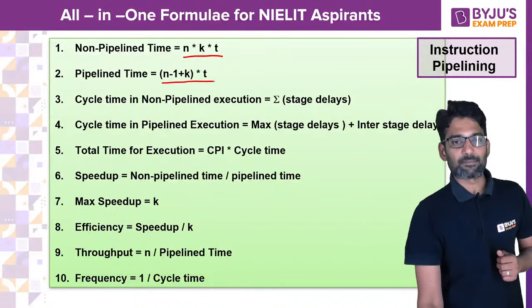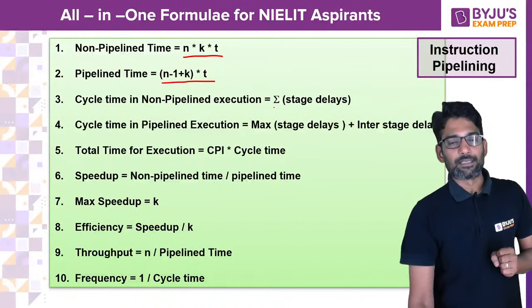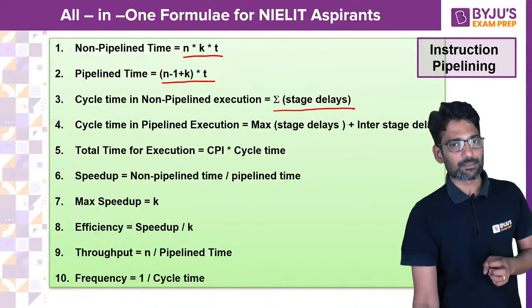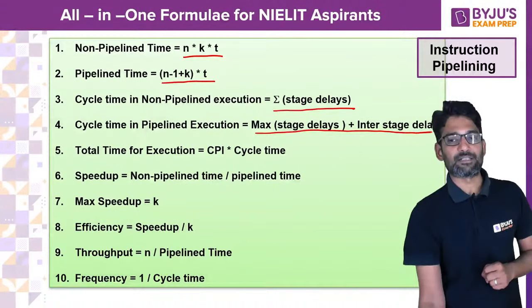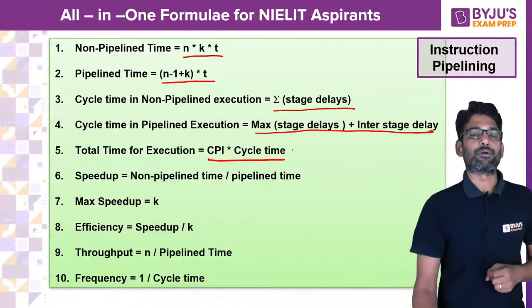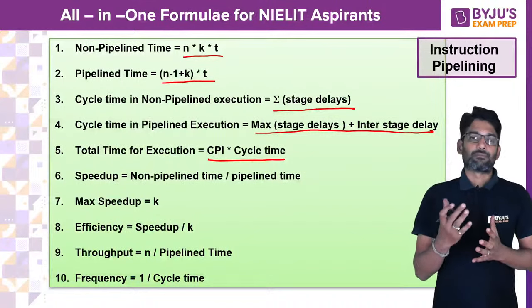Pipeline time as (n minus 1 plus k) whole into stage time. And cycle time in non-pipelined execution is sum of stage delays, while in pipelined execution it is max of stage delays plus interstage delay.